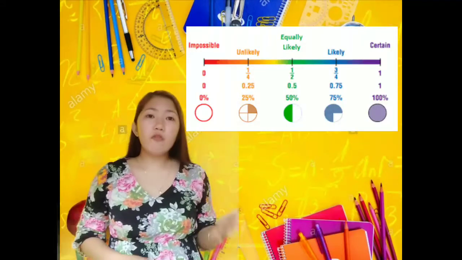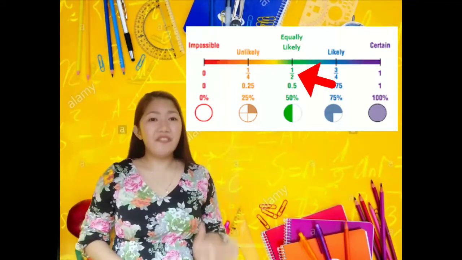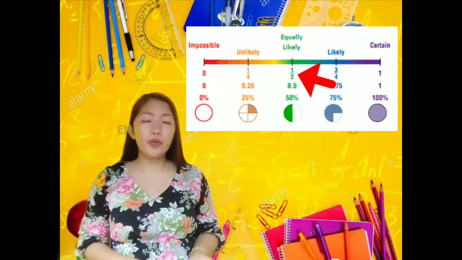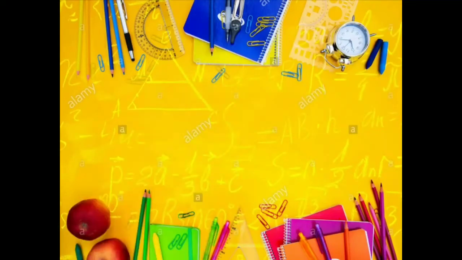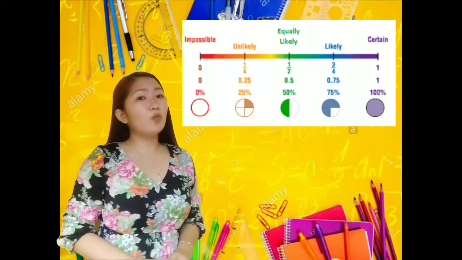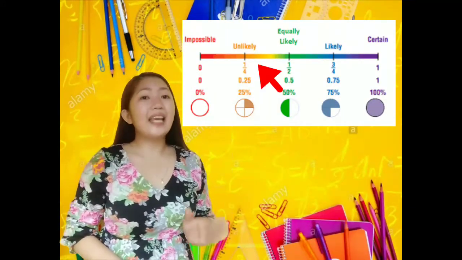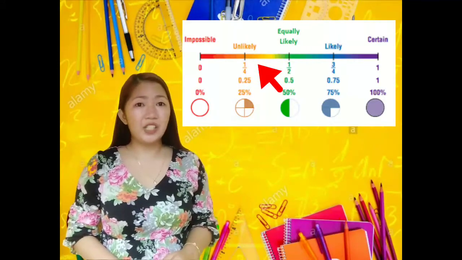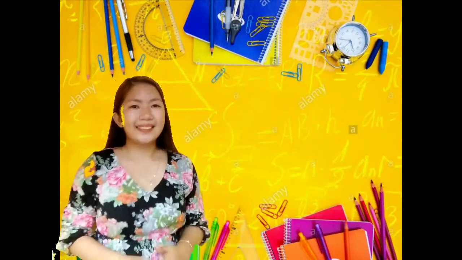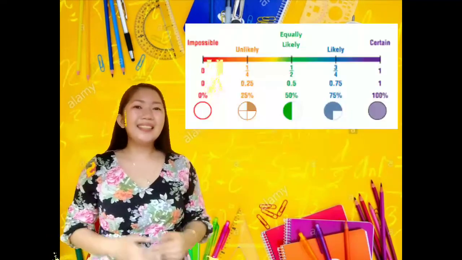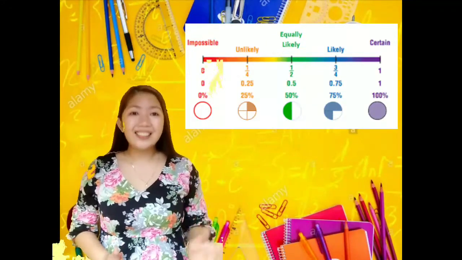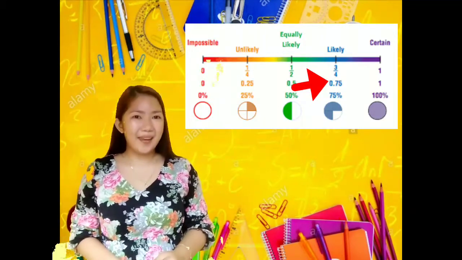A probability of 1/2 means that an event is just as likely to happen as it is not to happen. A probability that is less than 1/2 means that the event is unlikely to happen. A probability that is greater than 1/2 means that the event is likely to happen.